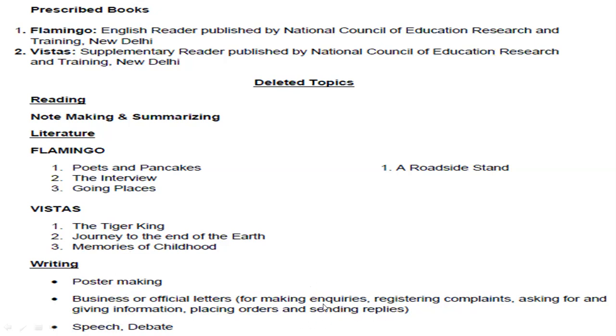Inquiry letter, complaint letter and placing an order. These 3 kinds of letters are deleted, as well as their replies: the reply to an inquiry letter, the reply to a complaint letter, and placing or cancelling an order or sending a reply to an order. Next, speech and debate writing are also deleted from the syllabus.